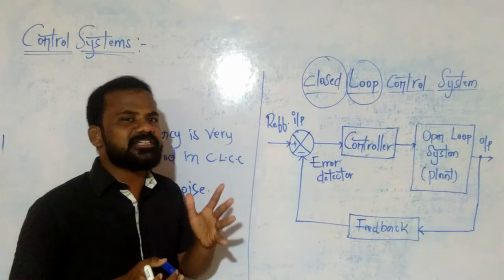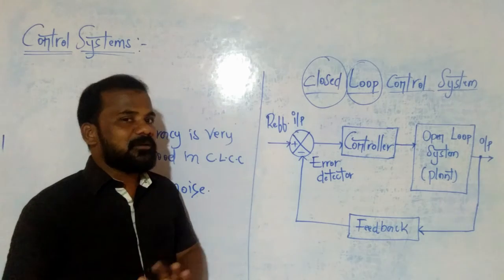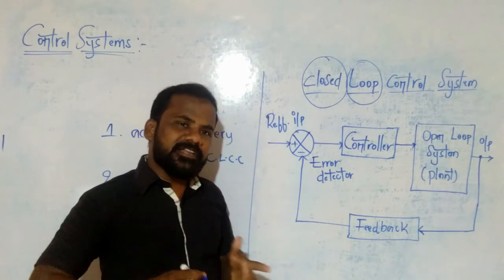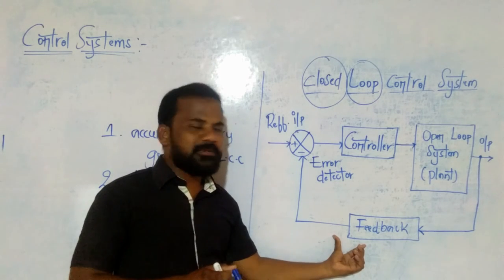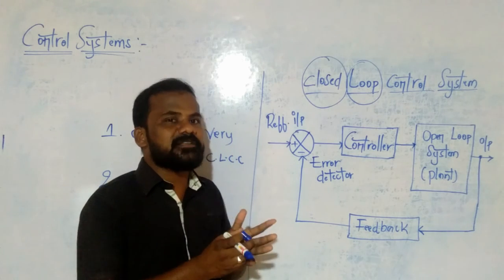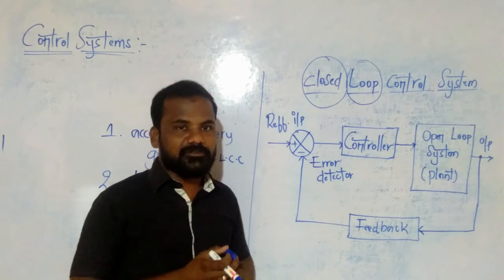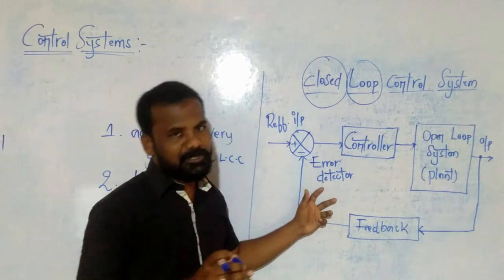There are no changes in the response of an open loop control system. But in case of a closed loop control system, output always varies with the variation of input via feedback. Because of this feedback system we are going to face some oscillatory responses. So this is the major disadvantage of a closed loop control system.